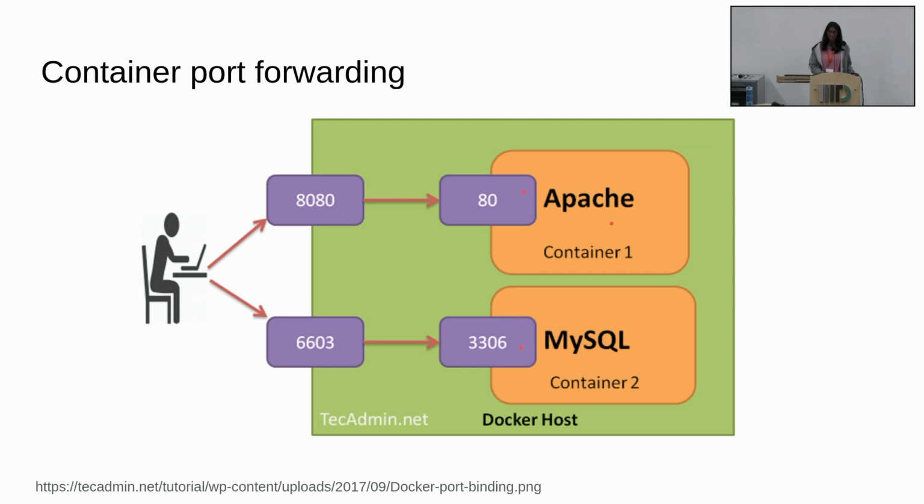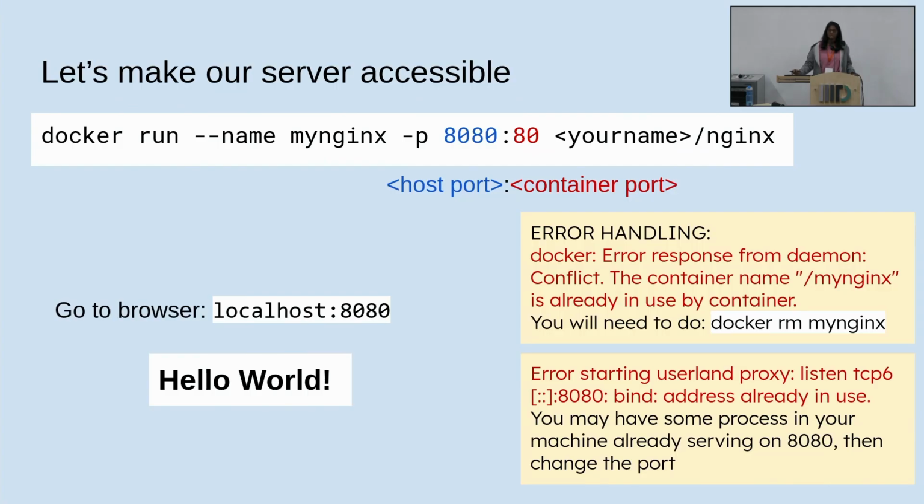So you could have multiple containers running like this, and they could have different ports that they are exposing inside the container, and to access it you take the host machine and then you expose some of the ports from the host machine to the container, and from outside you can give the host machine's IP and then do 8080 or whatever you want, and you'll be able to reach inside as though it is the Apache container or the MySQL container. So we are going to make our server accessible so that you can actually see the Nginx server running.